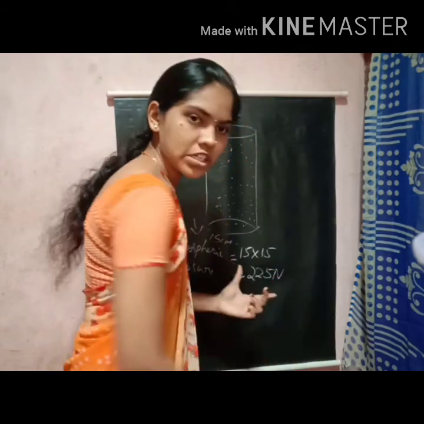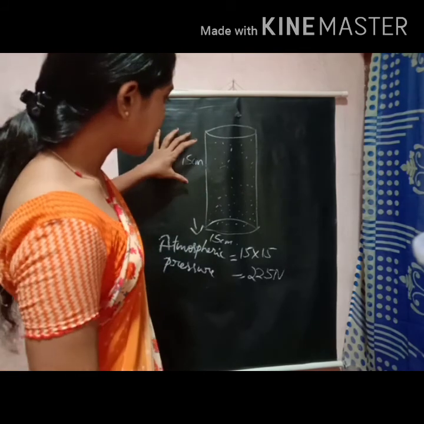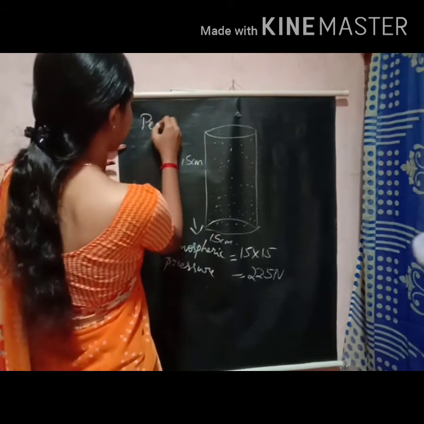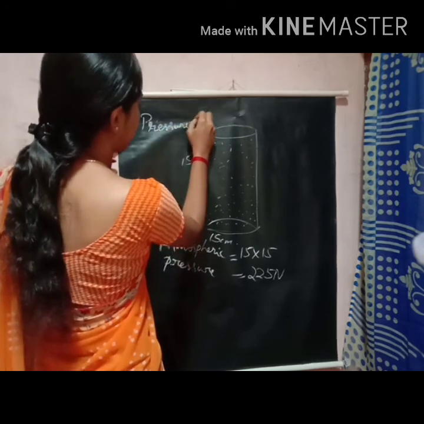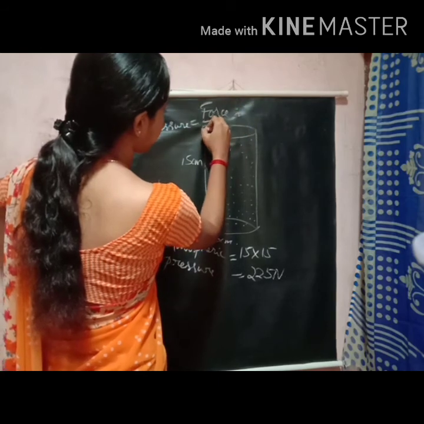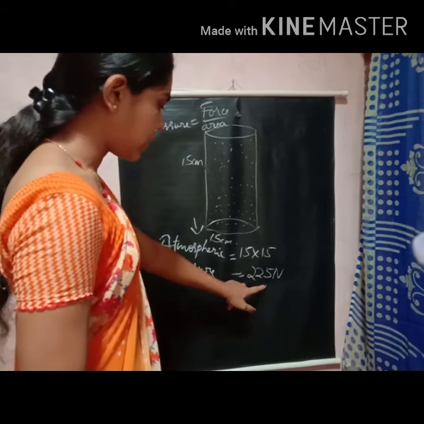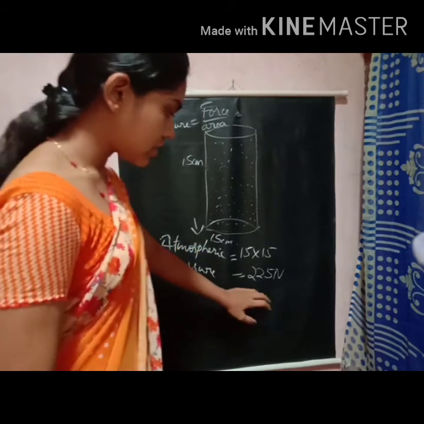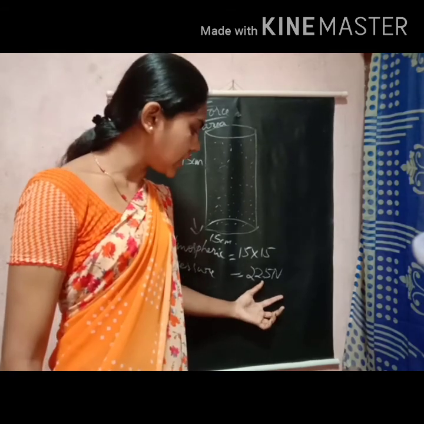This pressure is nothing but a force. Pressure is equal to force by area. Here the area is 15 into 15, that is 225. This much, 225 kg or 225 Newton.